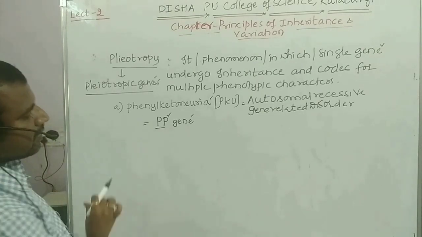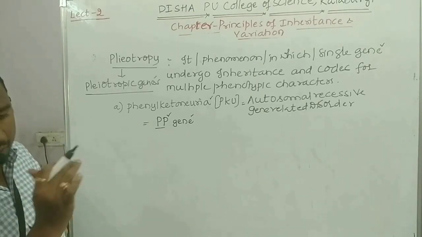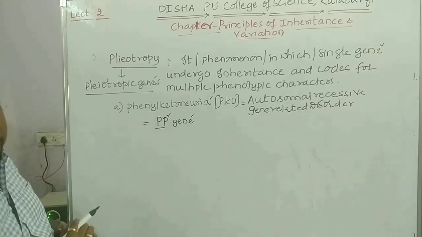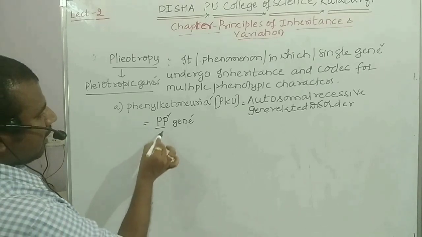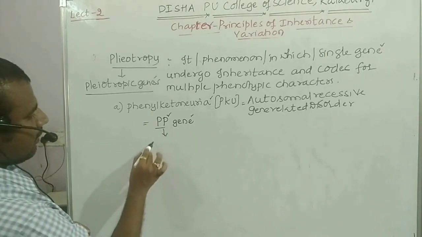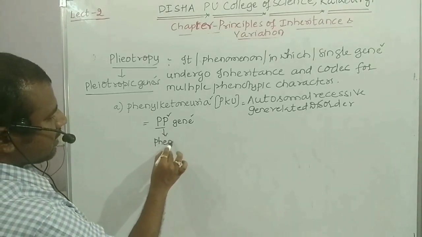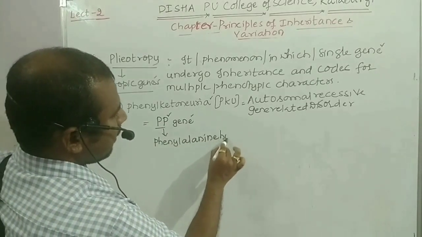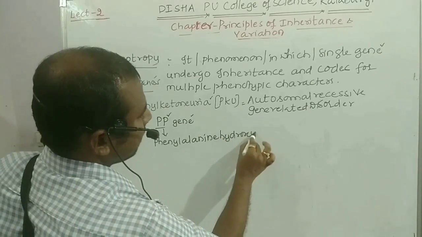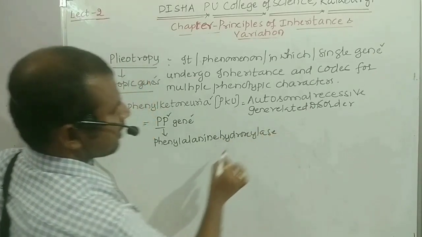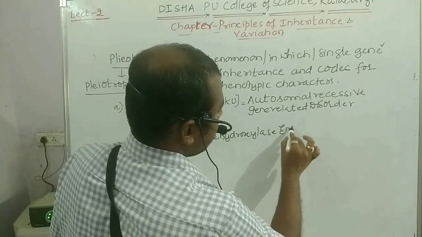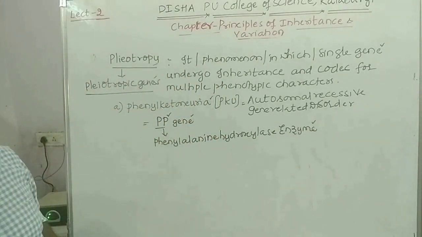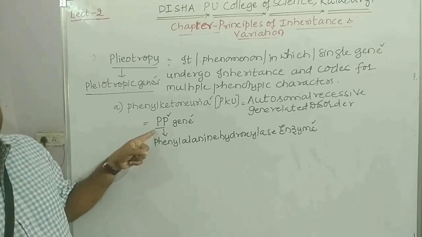Now if this PP gene is normal, like in all of us who are not suffering with phenylketonuria, it will undergo expression and it will produce an enzyme, phenylalanine hydroxylase enzyme. Which enzyme is produced, children? Phenylalanine hydroxylase enzyme.